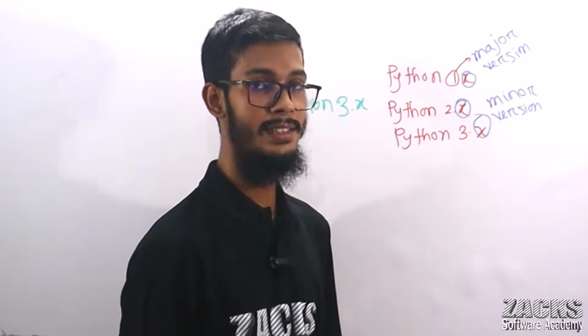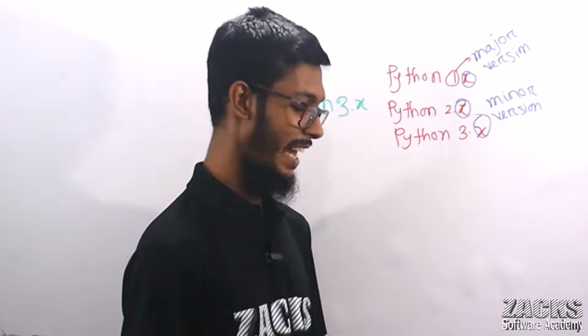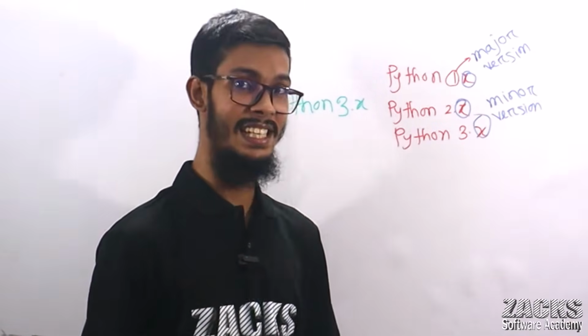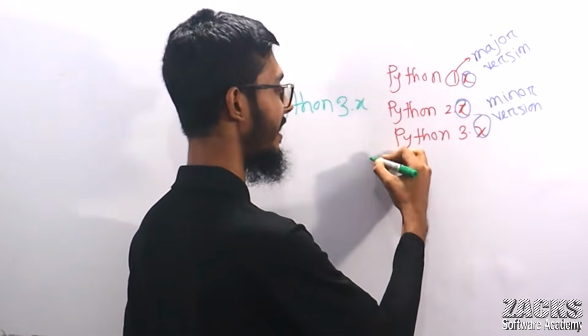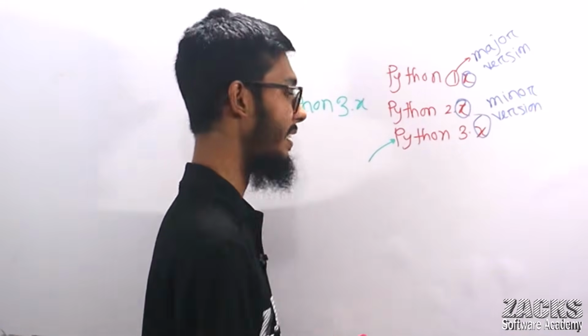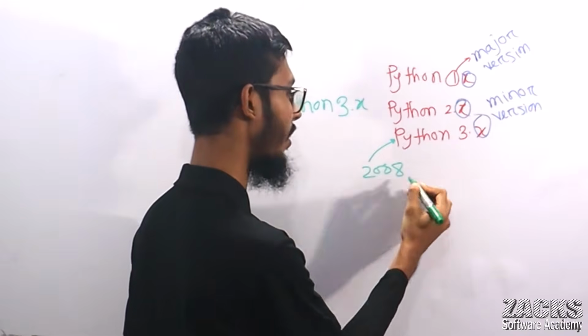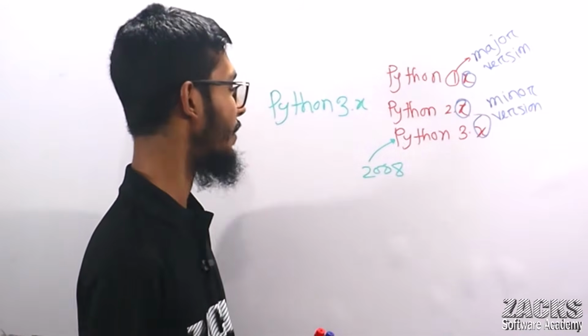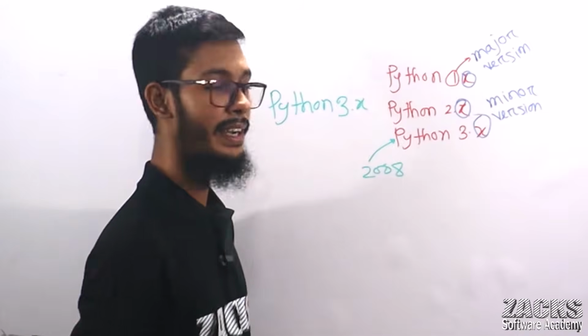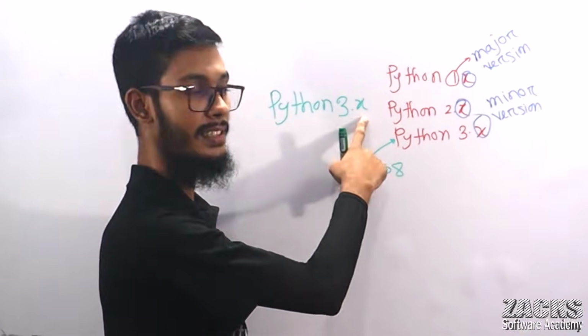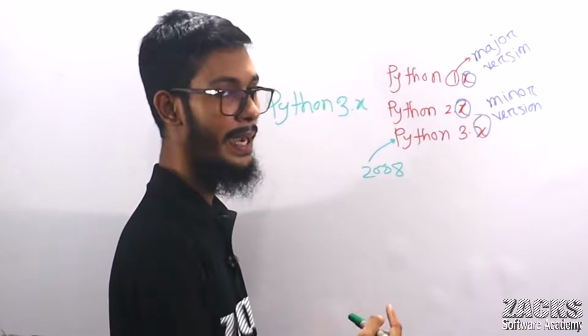So Python 3.x. We are not learning Python 2, we are learning Python 3, and Python 3 is a completely new programming language, and it came into the market in 2008, right? Okay, leave this one. It's a modern, new programming language. So here, Python 3.x, what does x mean? x means minor version.